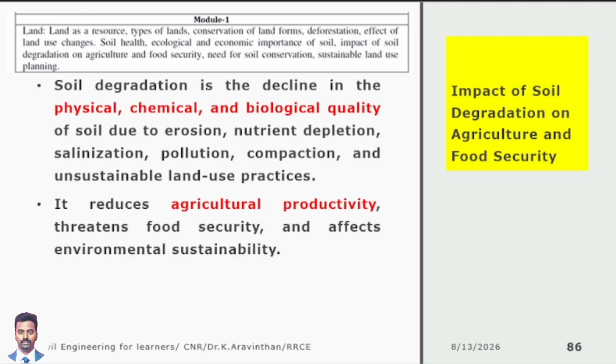First thing, due to degradation, physical, chemical and biological quality will get reduced. Sir, what is the biological quality of a soil? That means the soil has living organisms. Yes, 25% of the earth's living organisms and biodiversity is in soil. Earthworm is there. Next one, bacteria. Bacteria is the major thing available inside the soil. Then do you have fungus? Fungus is there. Next thing, imagine if all the bacteria are dead in the soil, what will happen?